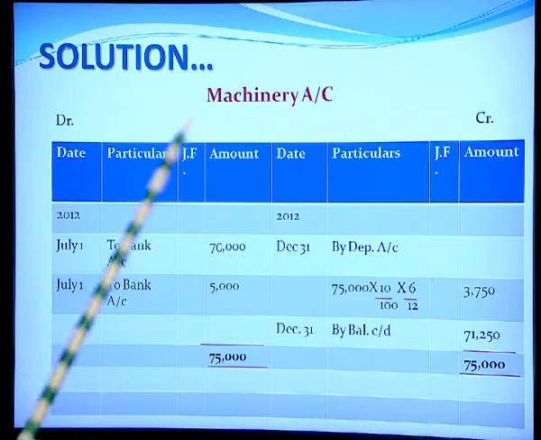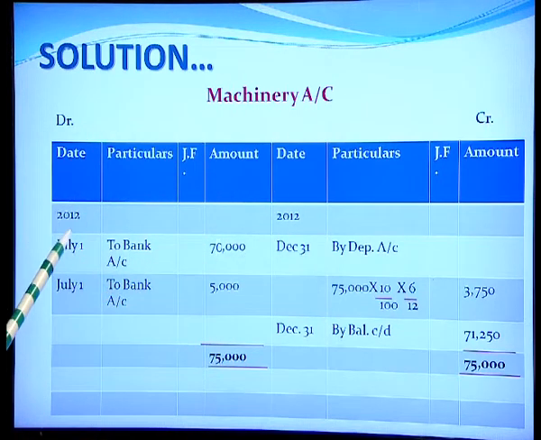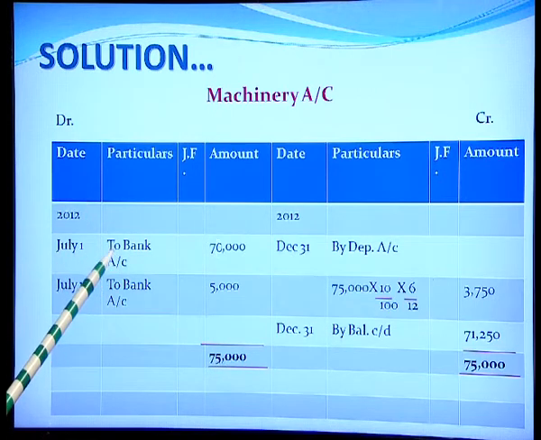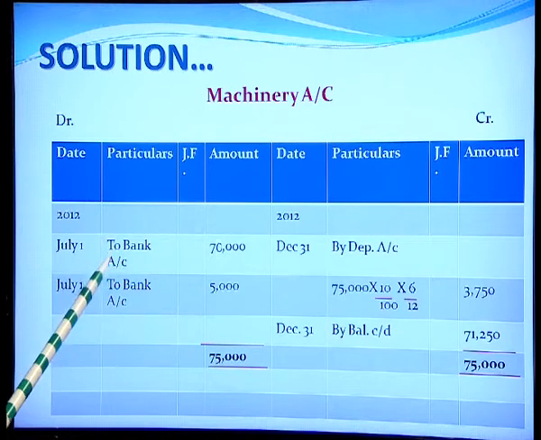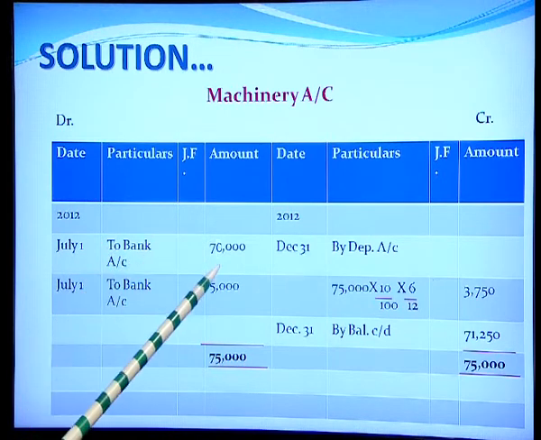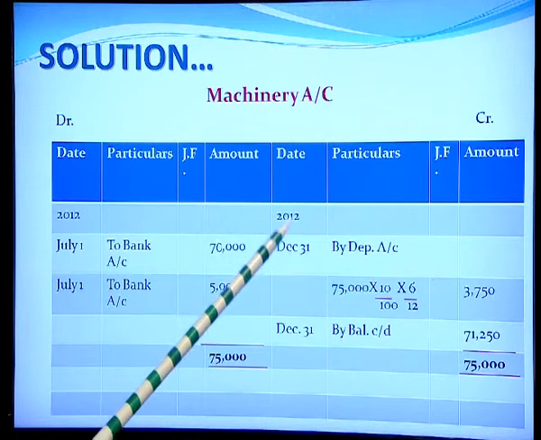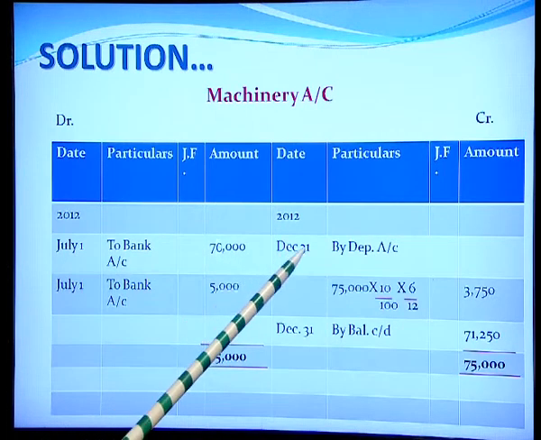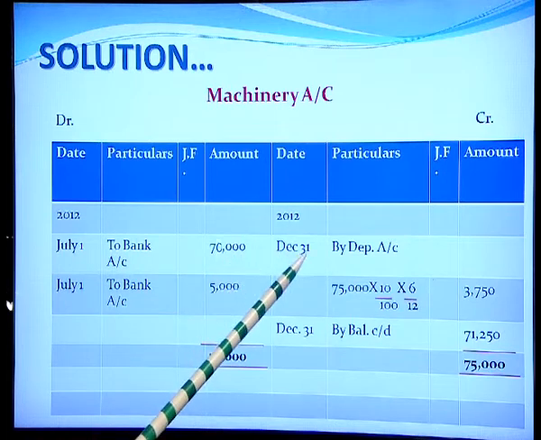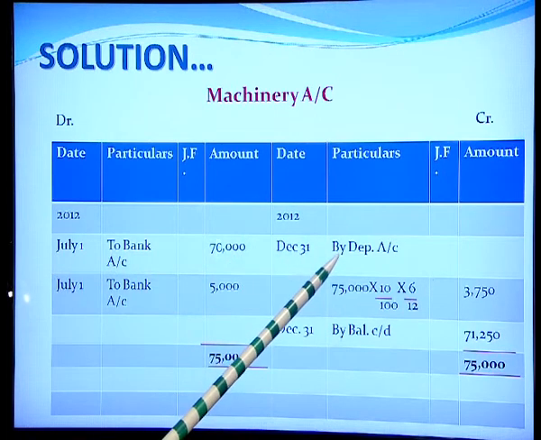This is a normal ledger account. So, we shall start with the date column first on the debit side. On 1st July, we purchased the machinery. So, we must have made the entry in the journal as machinery account debited to bank account. So, to bank account amount was 75,000 and we have to charge depreciation on 31st of December. So, 31st December we charge depreciation.